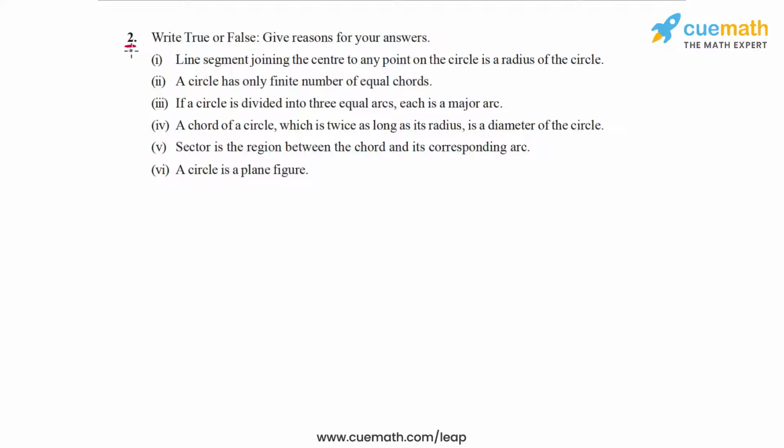In question 2, we have to specify whether each of these 6 given statements is true or false, and we have to give reasons for our answers. So here's what the first statement says. The line segment joining the center to any point on the circle is a radius of the circle.